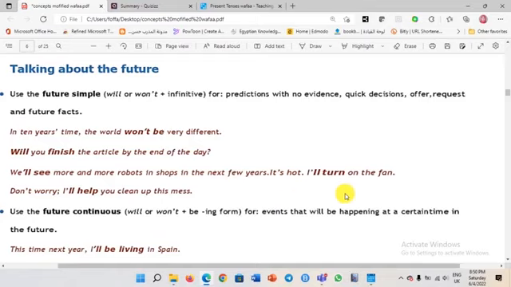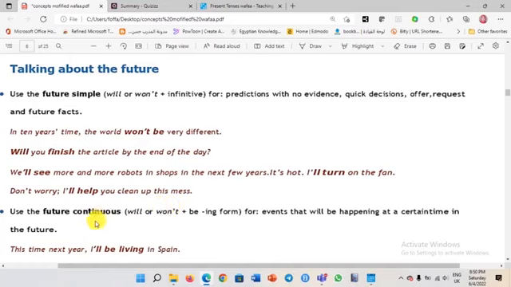It's hot. I'll turn on the fan. So this is a quick decision, dear students. It's hot. I'll turn on the fan. Don't worry. I'll help you clean up this mess. So this is an offer. I offer my help to her or to him. I'll help you clean up this mess.